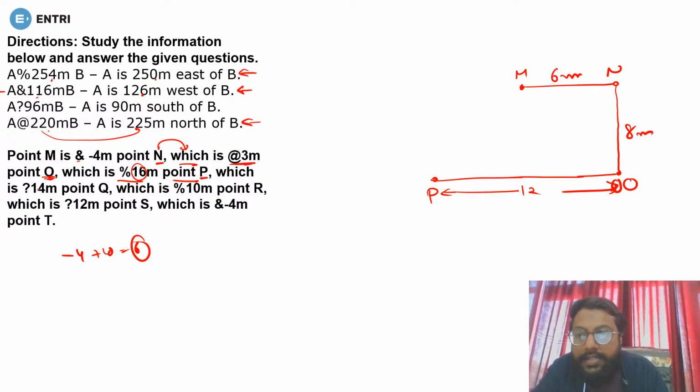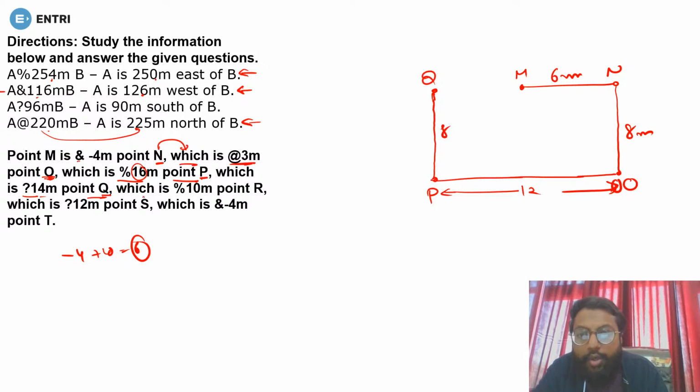Now P, which is question mark 14 meter point of Q. Now question mark is what? South. So P is in the south of Q, and also it is minus 6. So 14 minus 6 will be 8. So P is in the south of Q and it is 8 meter. So it is for sure that Q will come to the west of M, because if this is 8, this will be 8. Done?